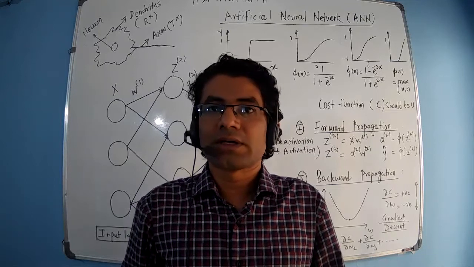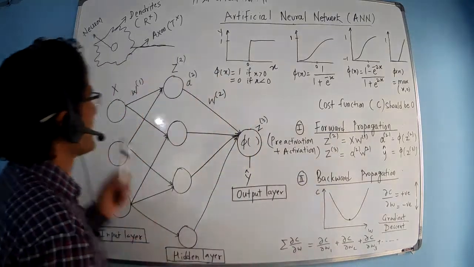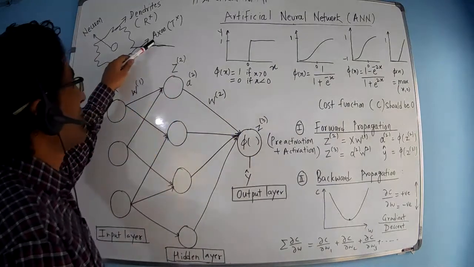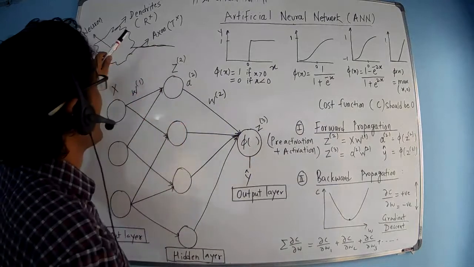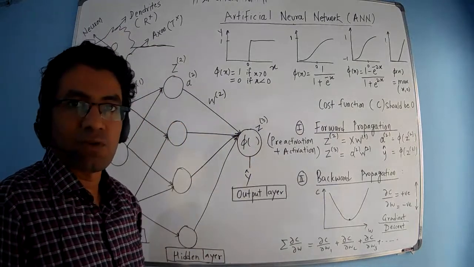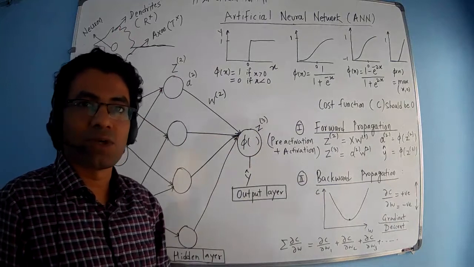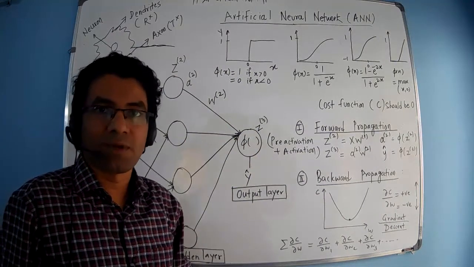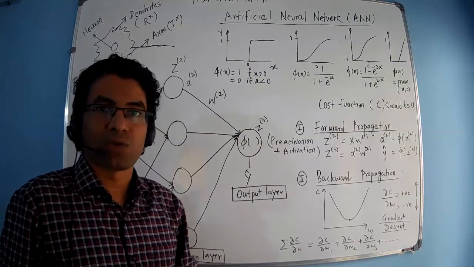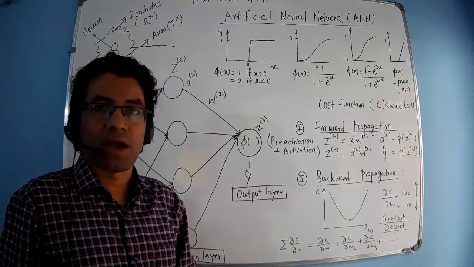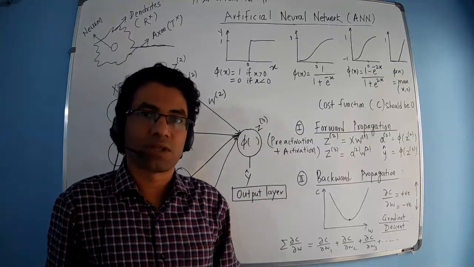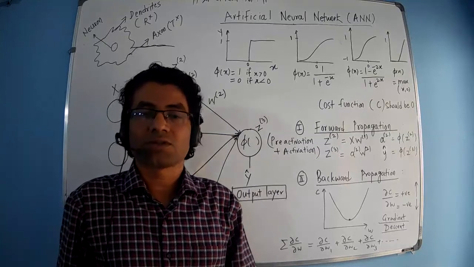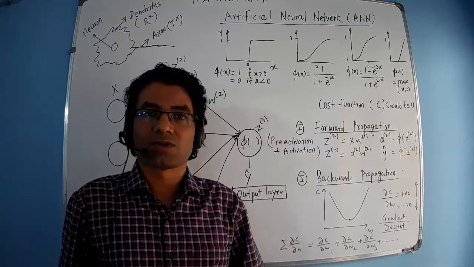So neuron, in analogous to biology, we have a structure like this. At the center we have the neuron, and the axon is acting as a transmitter for the neuron, while the dendrites act as a receiver. There are multiple neurons, connected to each other through axons and dendrites. In the same way we have the structure in technological form, where we take a feature or a data as a neuron, and we connect the features together and then predict our output. So this is how our biological neuron is analogous to a technological neuron.